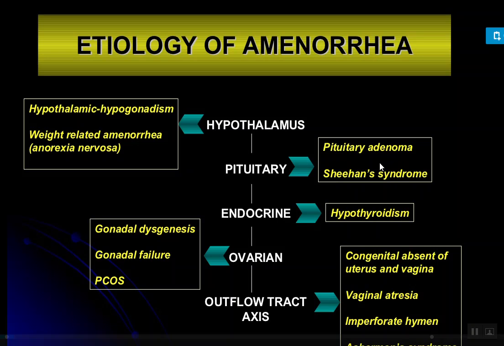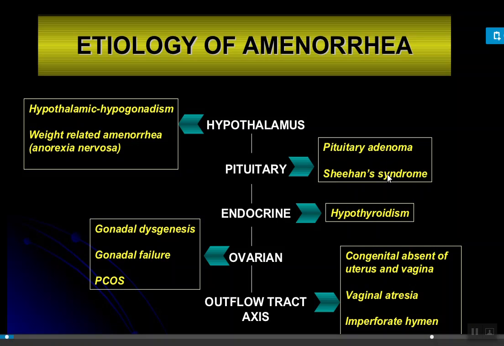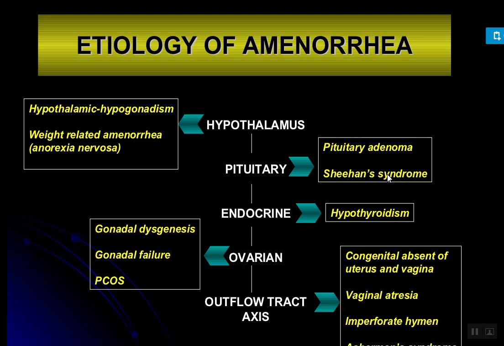Second one is Sheehan syndrome. It is a condition that arises due to an injury to the pituitary at the time of birth or labor. During labor, the head passes through the vagina and cervix, so there are chances that injury to the pituitary will occur, and that condition is known as Sheehan syndrome. The affected girls have hyposecretion, meaning very low secretion of the hormones. So these two conditions are there.